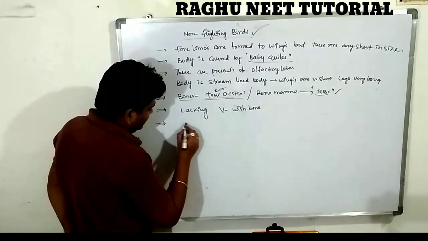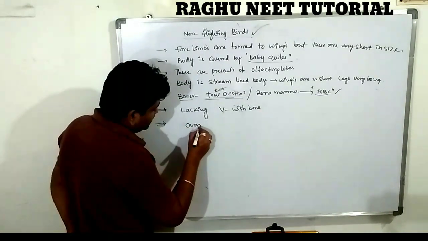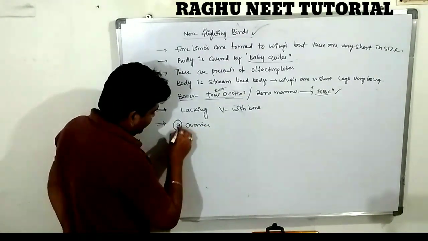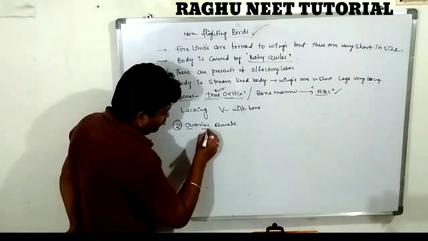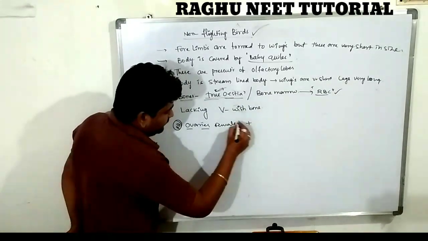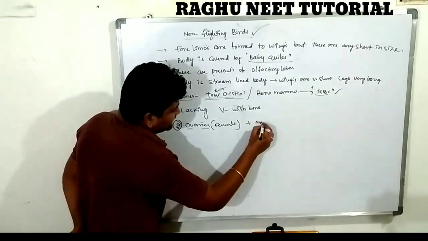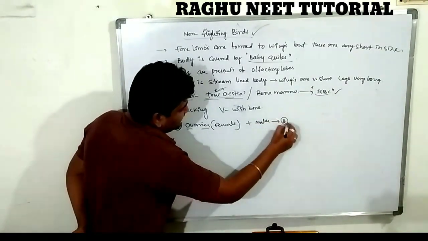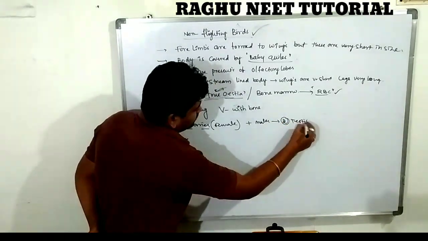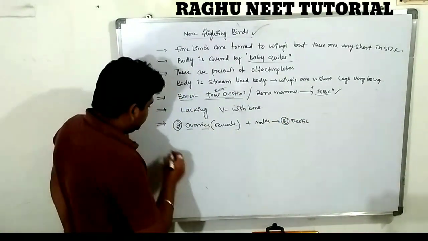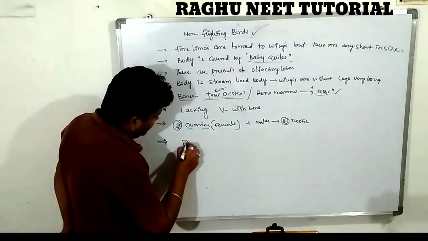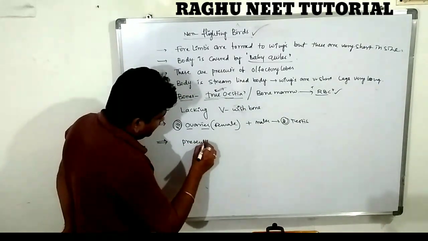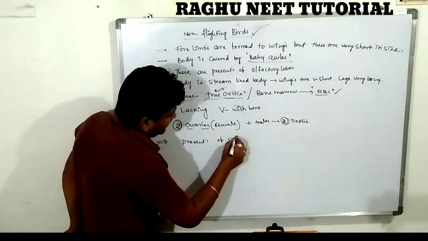In the thoracic region, they contain ovaries. Females have two ovaries, right and left. Males contain two testes. Next one is the presence of the urinary bladder.